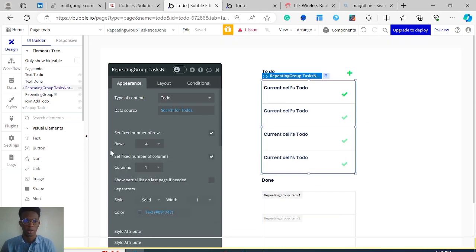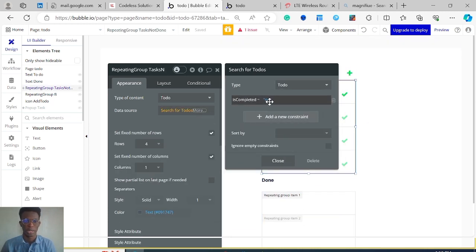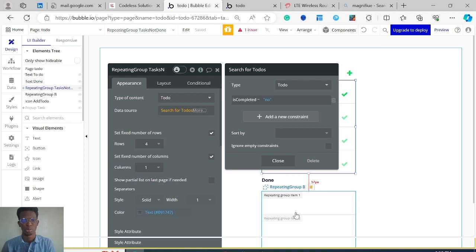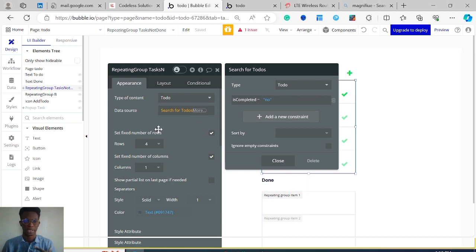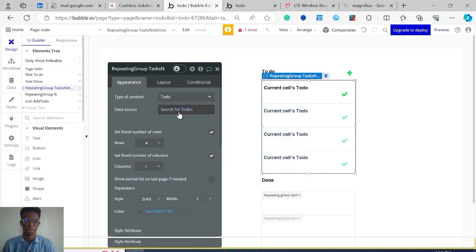So what I would do very quickly is, the same way we have a search for to-dos here where is completed is no, we need to have a search for to-dos here where is completed is yes. So essentially we have all the data in the back end and Bubble is just looking. Once it's completed, put it here. If it's not completed, put it here. Bubble kind of automatically does that based on the expression we write here.